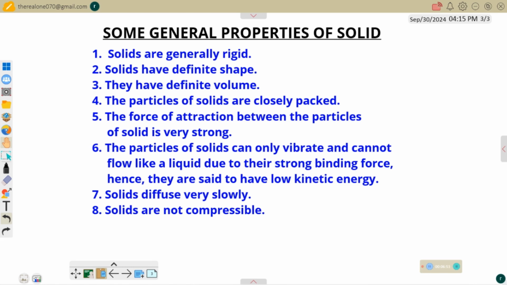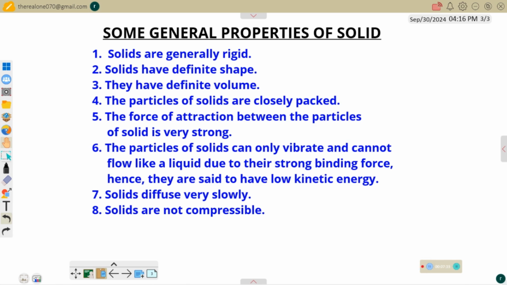And finally, solids are not compressible, because we cannot compress a solid inside a container unless the container is the same size as that solid. Unlike gas, which we can compress inside a container, it's not possible for me to compress a solid inside a container that is not its size. So either the solid gets broken or the solid breaks the container if we try to force it inside. That's why solids are not very compressible. They are not even compressible at all.